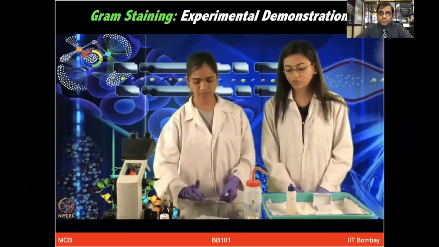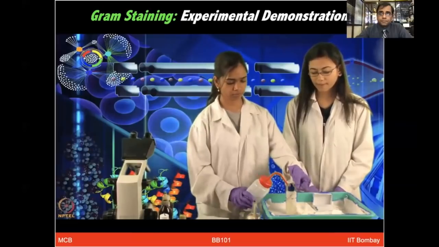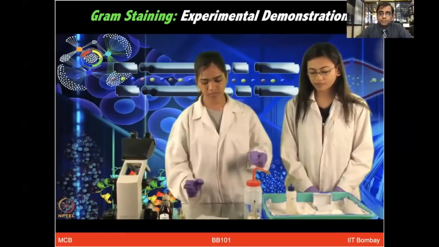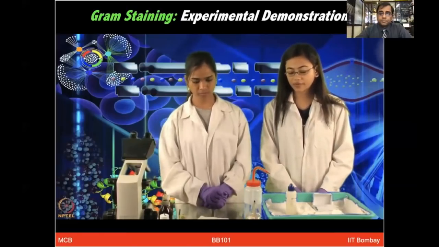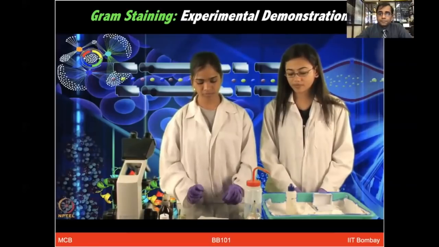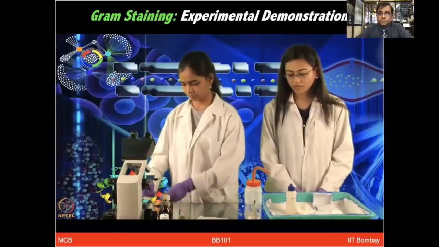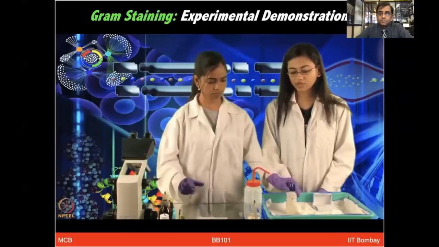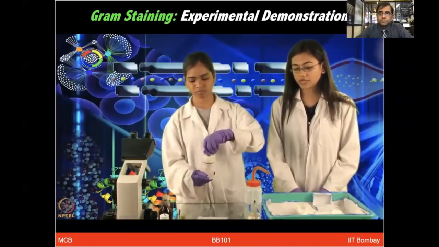After 2 minutes, we will wash off the safranin. We will let the smear air dry. Once the smear has dried, we will add immersion oil and observe the smear under the oil immersion lens of the microscope.